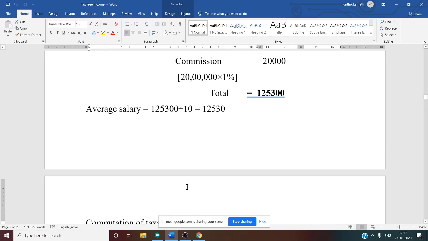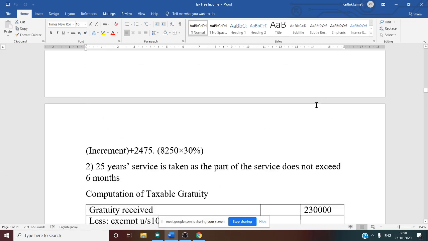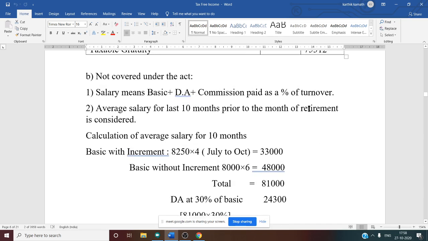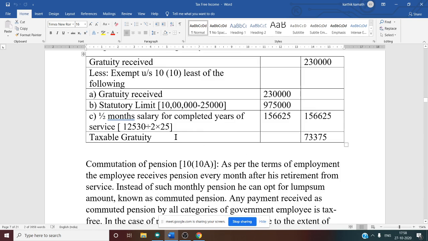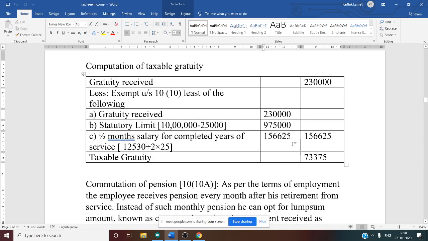In this question, completed years of service is 25 years 6 months; the 6 months is ignored, only 25 you need to take. After all the calculation, the amount is 1,56,625. Now among these three, which is least? 2,30,000, 9,75,000, 1,56,625. Least is C answer, that is 1,56,625.